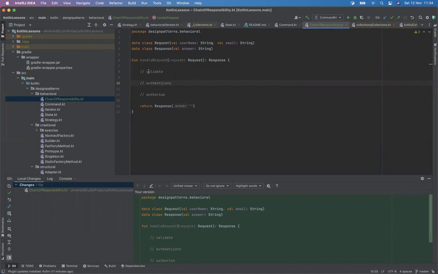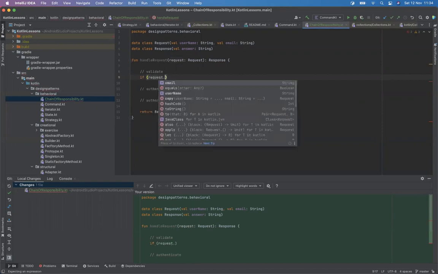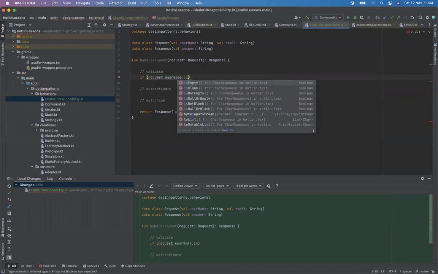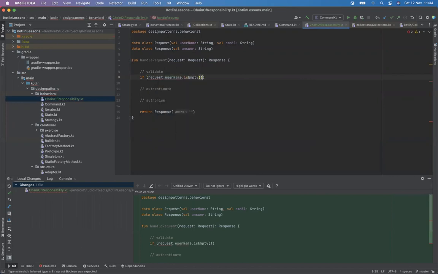Yeah. So we'll do this, as we said, what we wanted to do. So how will we validate? We could probably check the stuff in the request, right? So the request dot username is empty. We can throw, because then it's an error case, right?